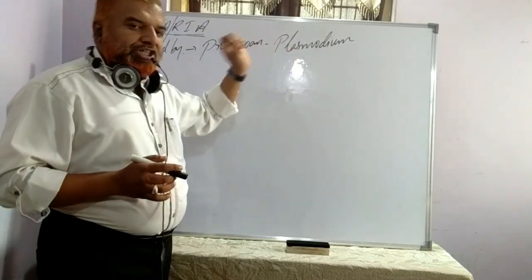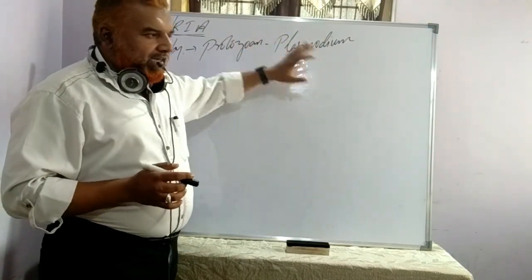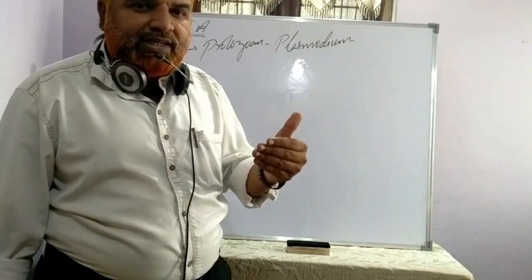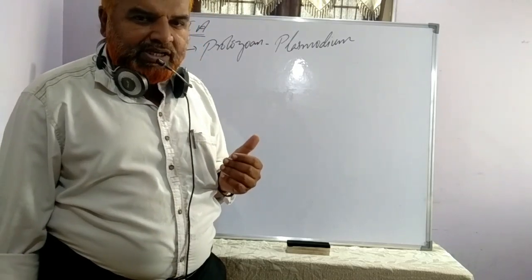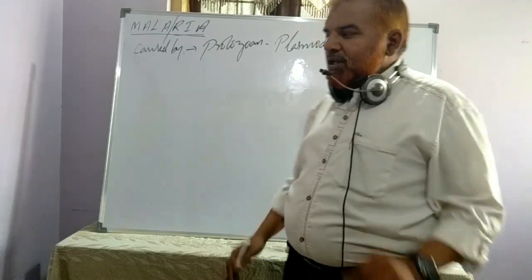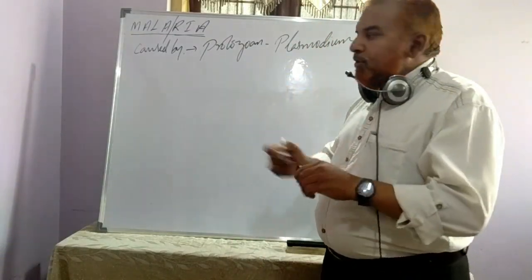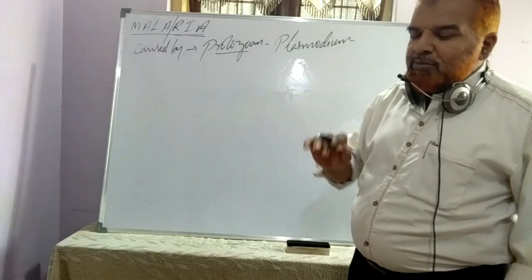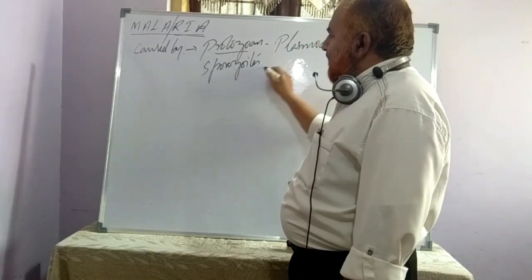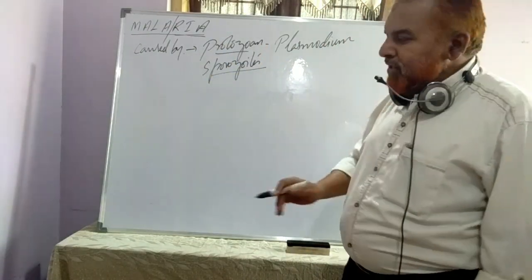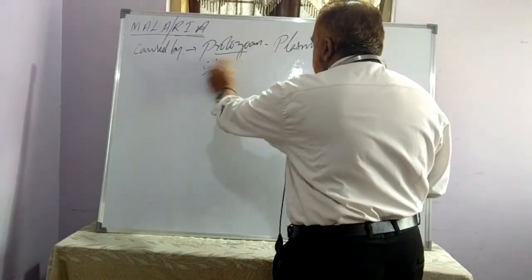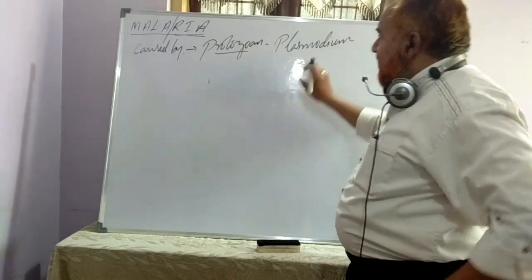Right? Plasmodium is a genus. It's a protozoan. It's a parasite. It belongs to phylum Protozoa, class Sporozoa. Protozoa has many different classes. For example, amoeba belongs to phylum Protozoa, but class Rhizopoda. Similarly, Plasmodium also belongs to phylum Protozoa, but class Sporozoa because it produces sporozoites. We will talk about all these things when we talk about the life cycle of Plasmodium. Hence, it produces sporozoites and belongs to class Sporozoa.